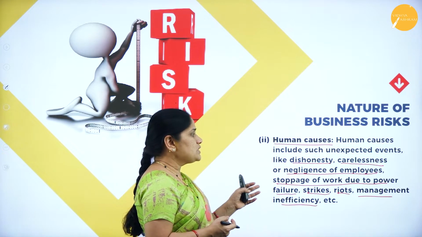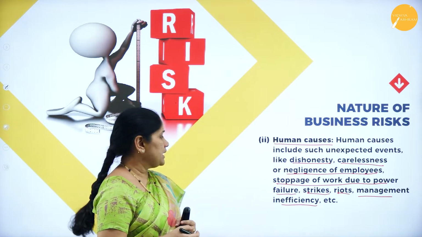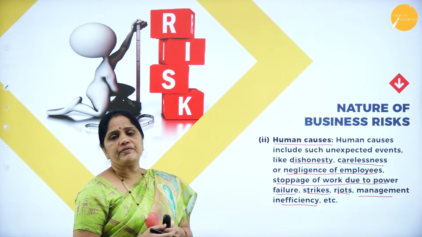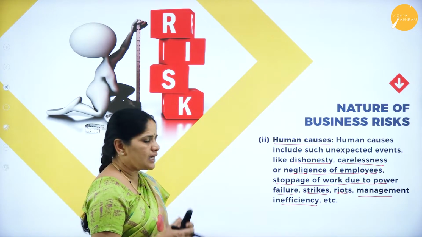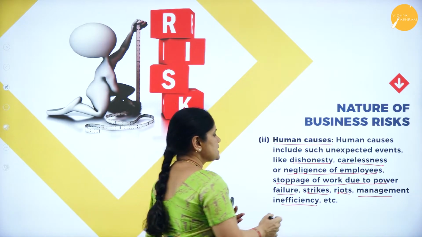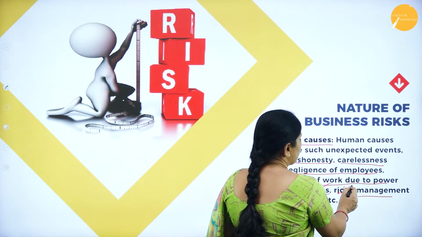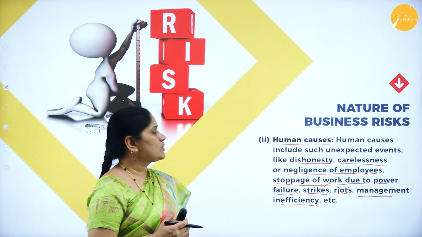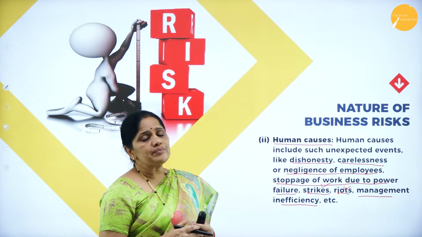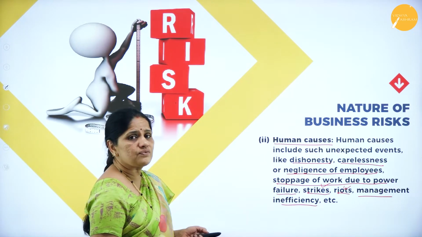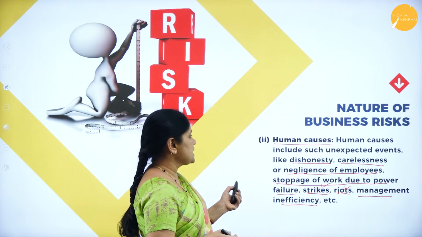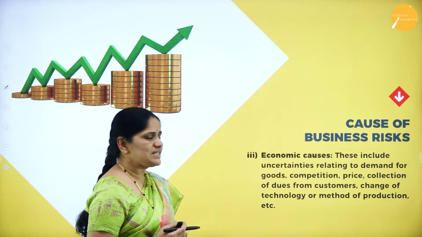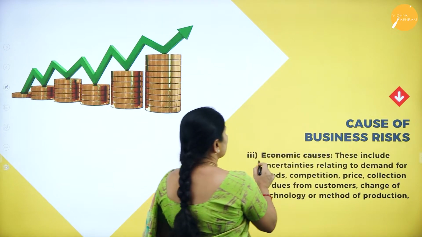Then stoppage of work due to power failure. Because of power failure, the manufacturing has come to a standstill. Then strikes, riots, and management inefficiency. If the management is not very efficient, then that may also be one of the causes for losses in the business. Now, the next cause of business risk is economic causes.